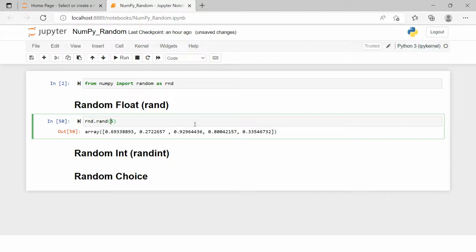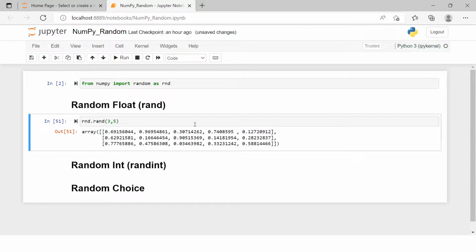Now if you want to generate it in a different shape, let's say in 2D, that you can also do. Let's do this, right? So here you are creating a 2D array in which you have 3 one-dimensional arrays, and each of the 3 one-dimensional arrays containing 5 elements.